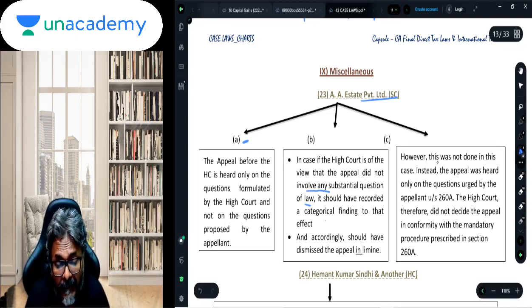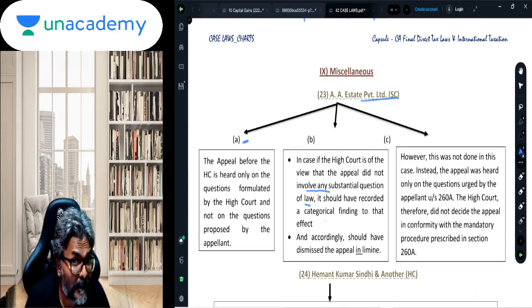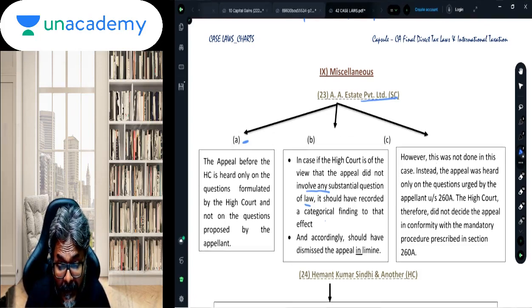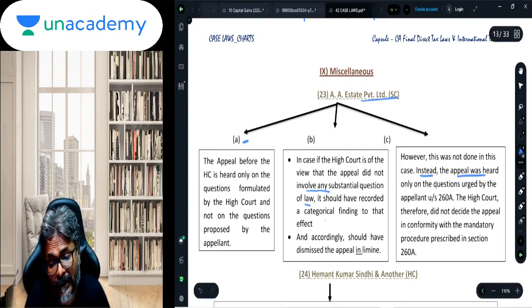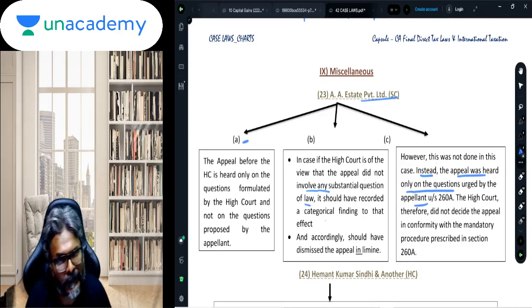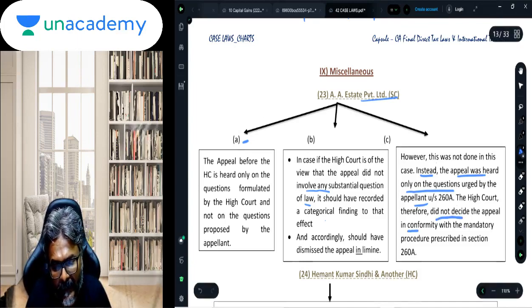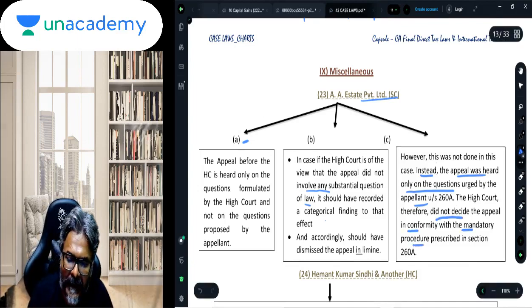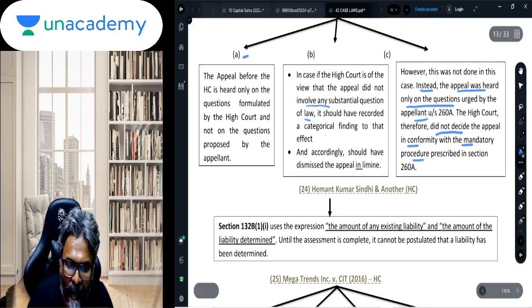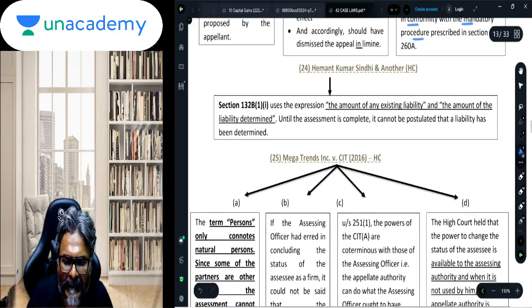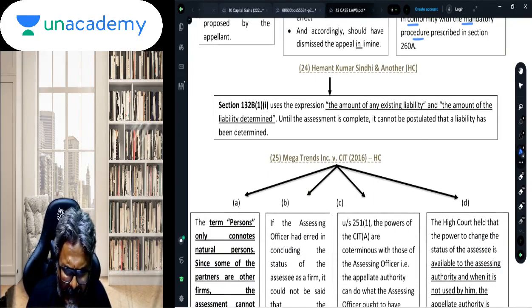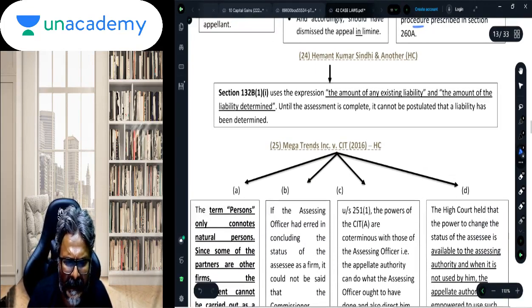However, the High Court did not do that. It did not say that there is no substantial question of law involved. Instead, the appeal was heard only on the question urged by the appellant, that is, the grounds of appeal. The High Court therefore did not decide the appeal in conformity with the mandatory procedure prescribed, and hence the order of the High Court would be invalid. Hemant Kumar Sindhi and other students, this has been asked in the examination, chances are very less.